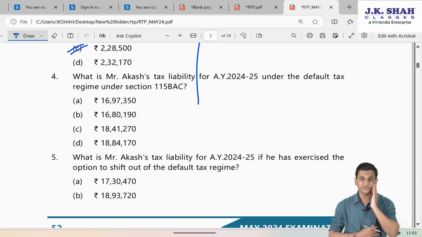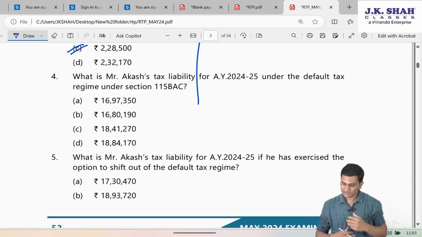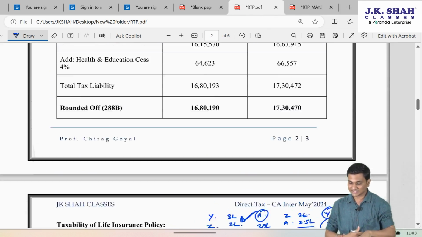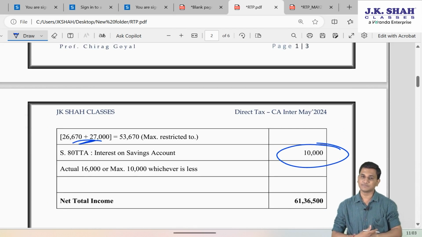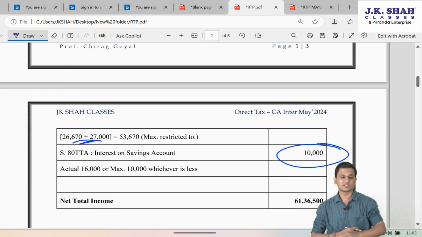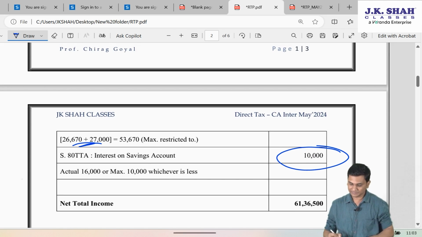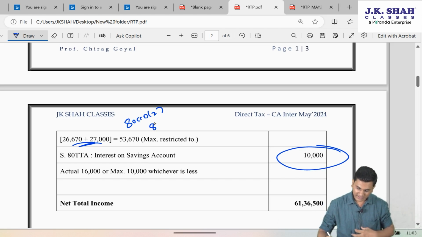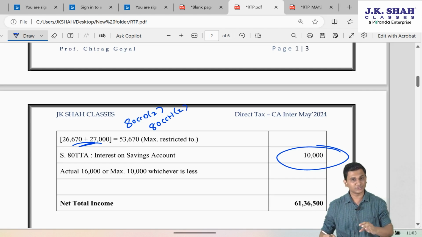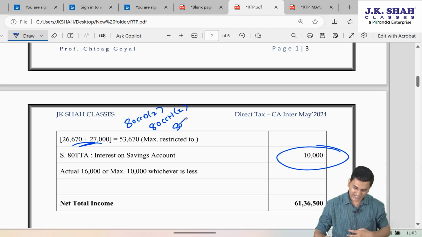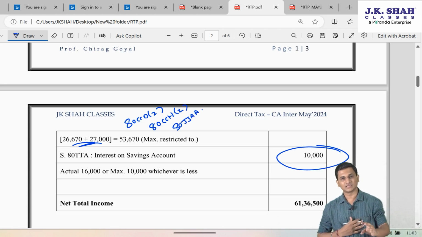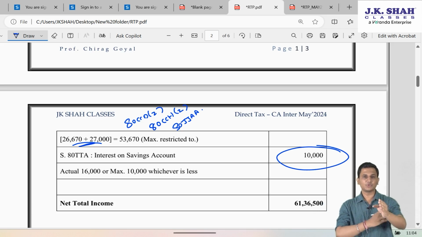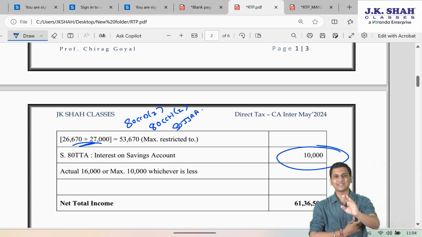Friends, first of all, if he goes under default tax regime, then as I said, he won't be entitled for deductions under Chapter 6A, because for default tax regime, Chapter 6A deductions are not allowed except 80 CCD subsection 2 is still allowed, 80 CCH subsection 2 is still allowed, and 80 JJAA, that is still allowed. There's one more, but that comes in final.